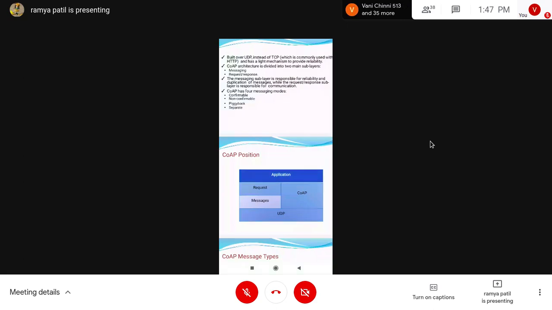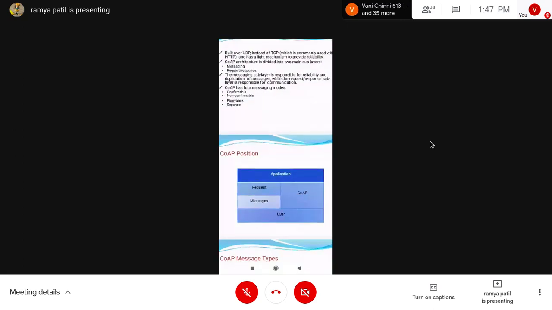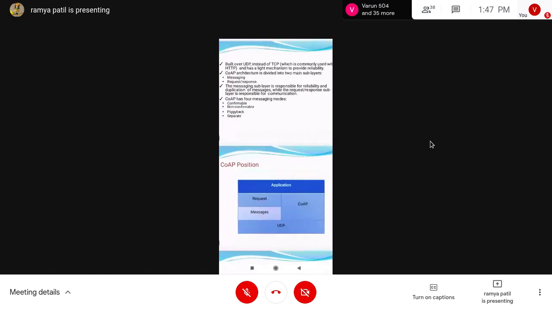In this diagram you can see we have the UDP protocol, on top of that we see COAP, and on top we have the application layer. This I already told you: the COAP architecture is divided into two main sublayers. See the sublayers here.